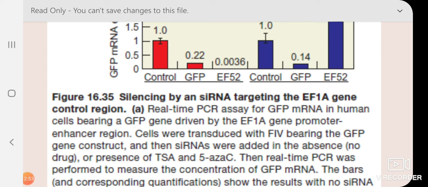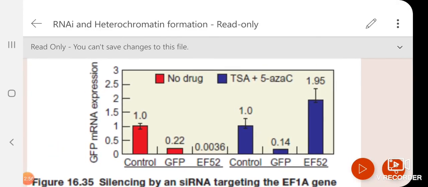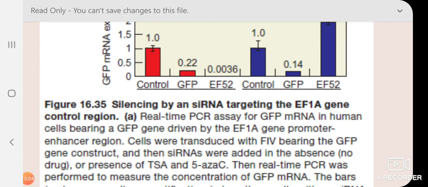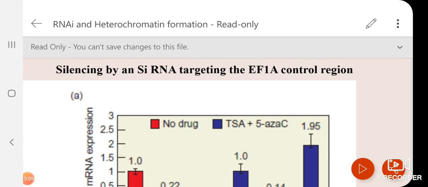Now again I repeat, this is a construct they have prepared. What is the construct? They have taken a control sequence, meaning the promoter sequence, from the EF1A gene, and they have cloned a reporter gene, green fluorescence protein, and the whole thing is in a viral vector. They have transduced, we should say, this vector in the human cell line, and hopefully it will go inside the nucleus and integrate in the genome.